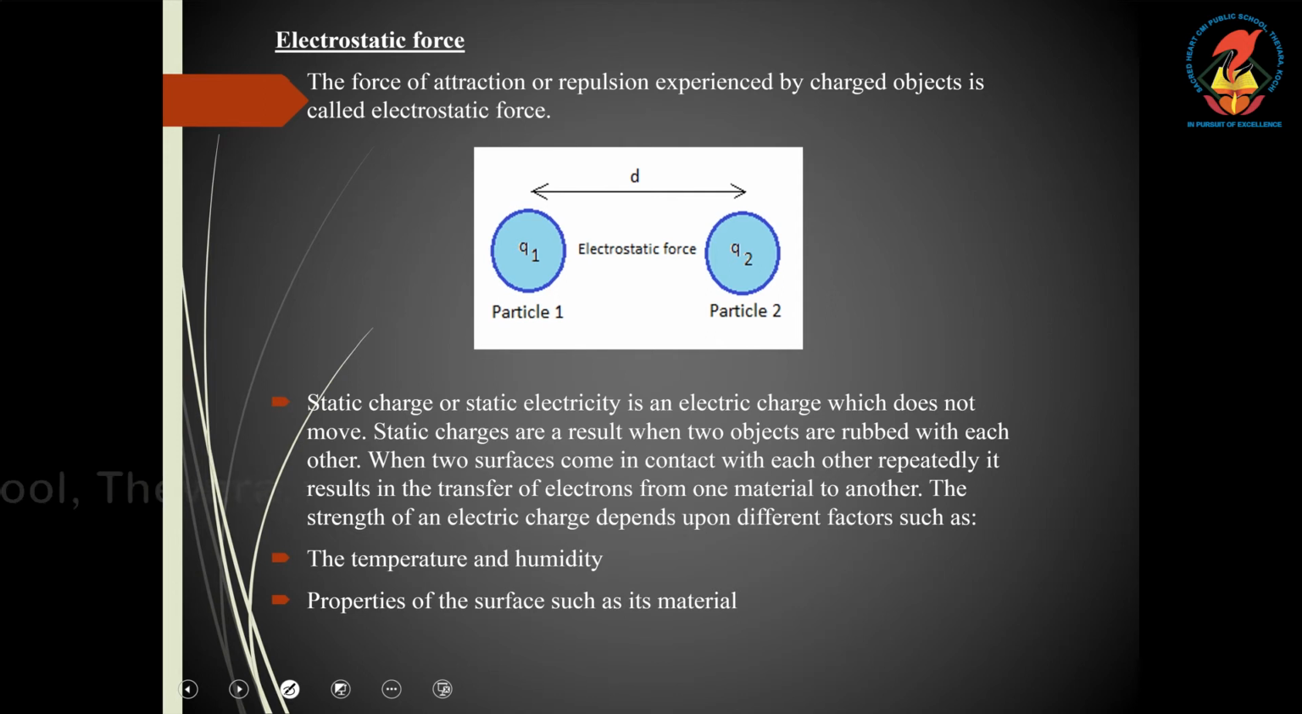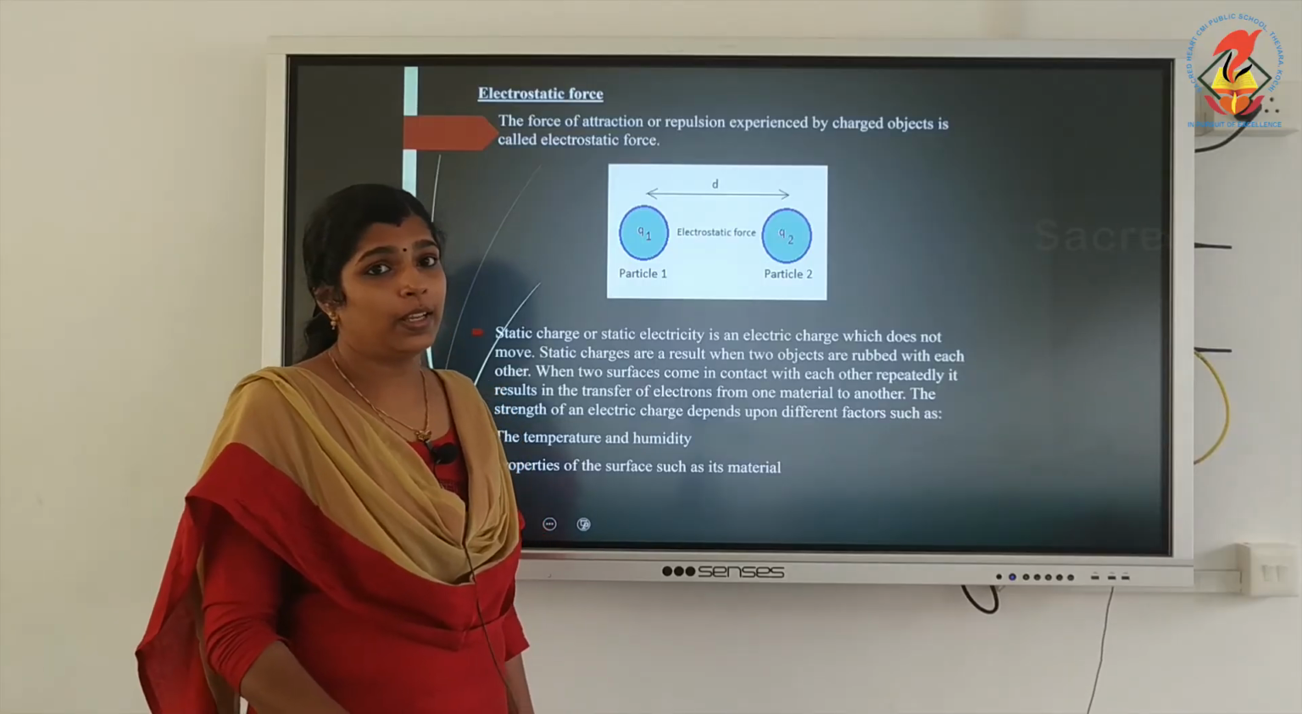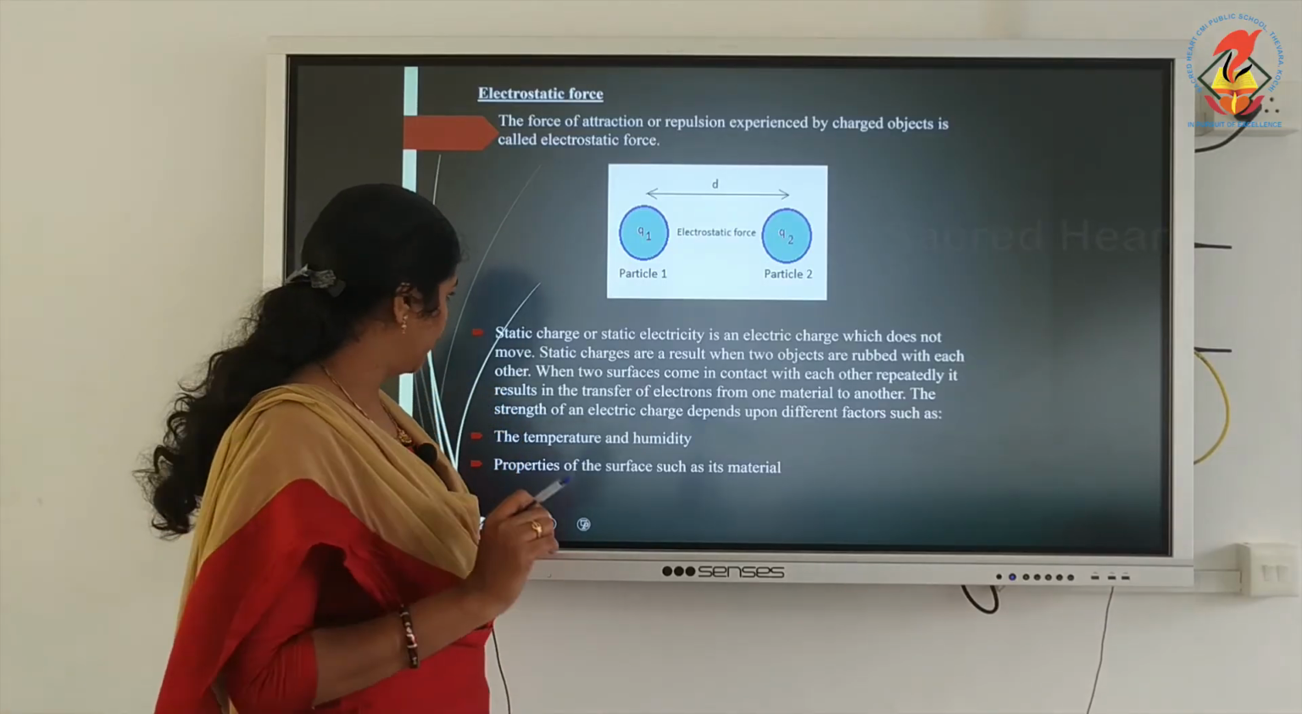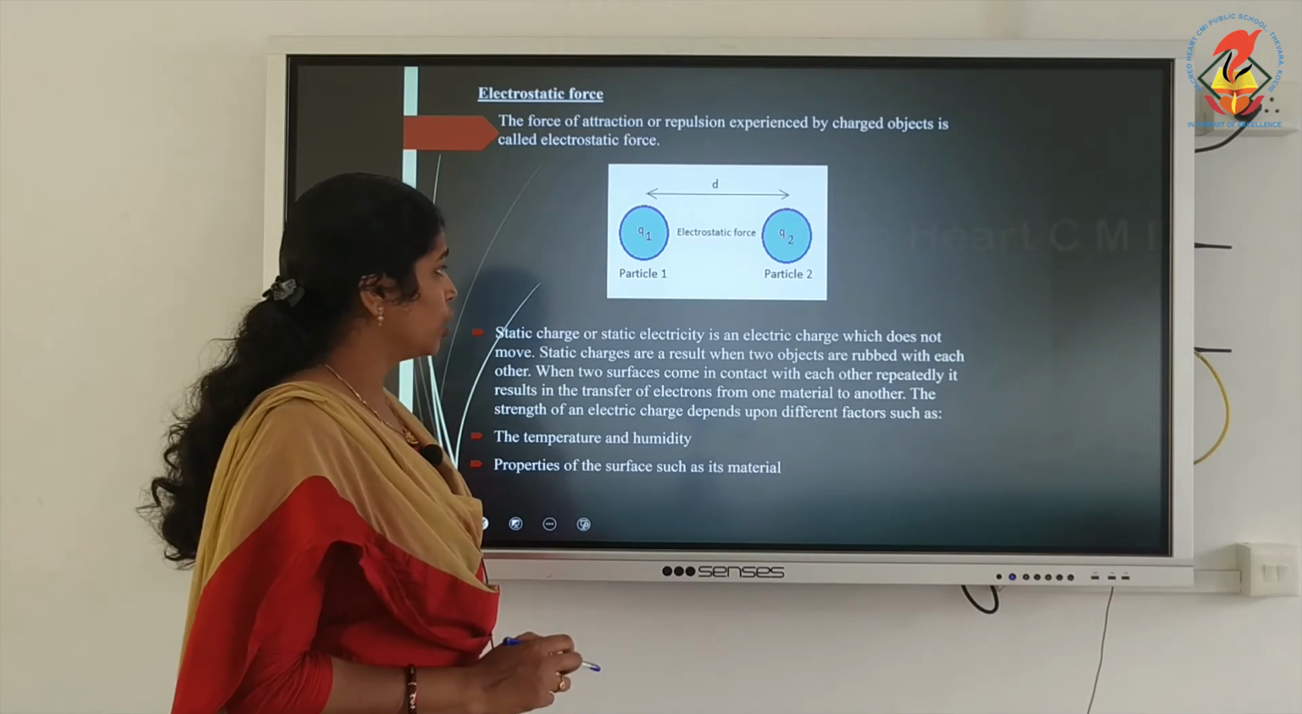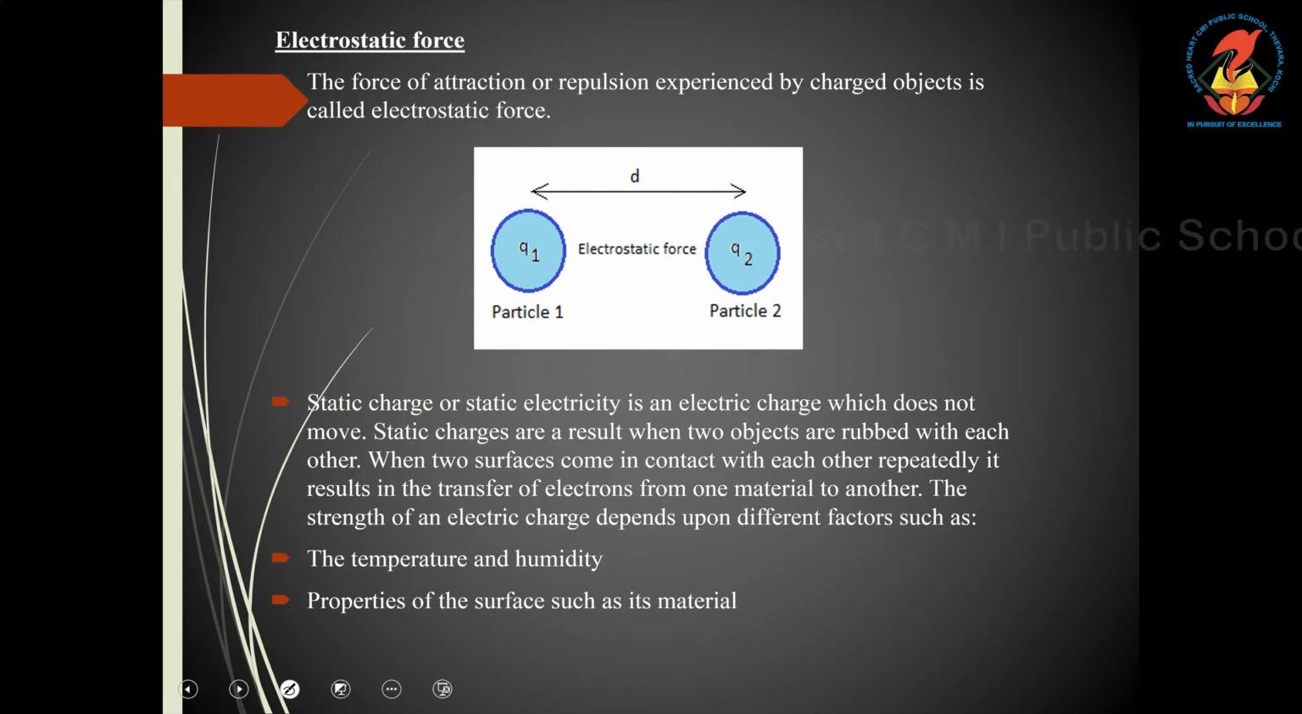So, electrostatic force is the force of attraction or repulsion experienced by charged objects. Static charge or static electricity is an electric charge which does not move. Static charges are a result when two objects are rubbed with each other.